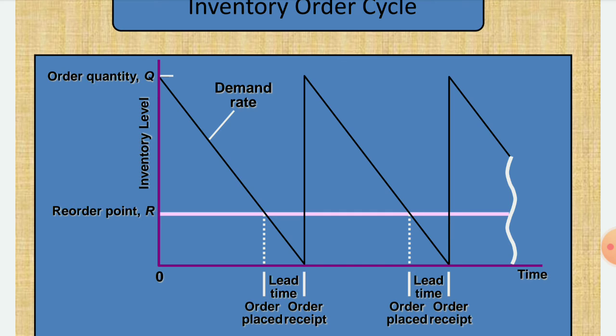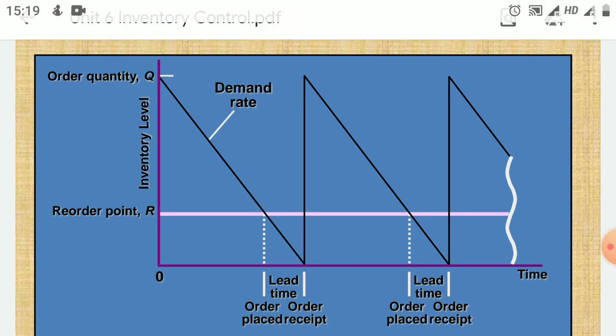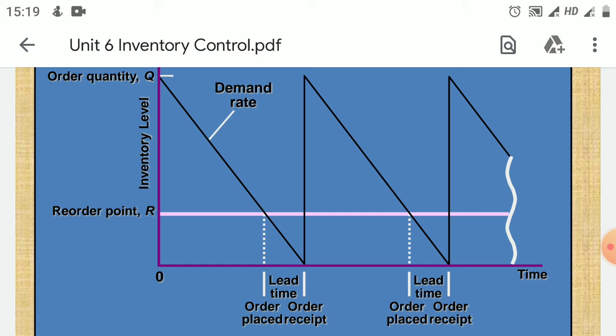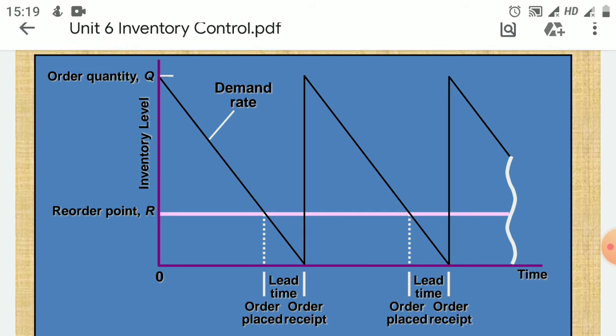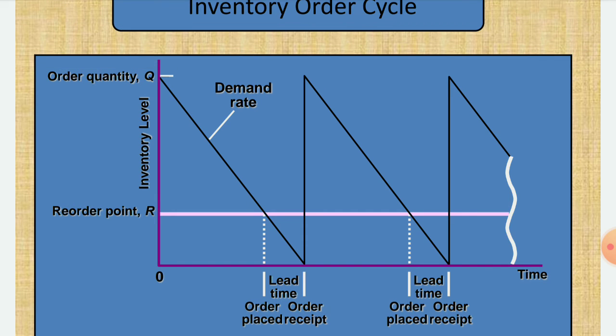This time from the intersection point to the zero quantity point is known as lead time. So before you reach the zero point, some days before, you have placed a reorder, and when it reaches the 0 point, you receive the 1000 quantities. Again your graph will reach the Q level, and the same process repeats. Again you have to place the order at the reorder point, before 10 days or before 7 days. The lead time depends on the circumstances.